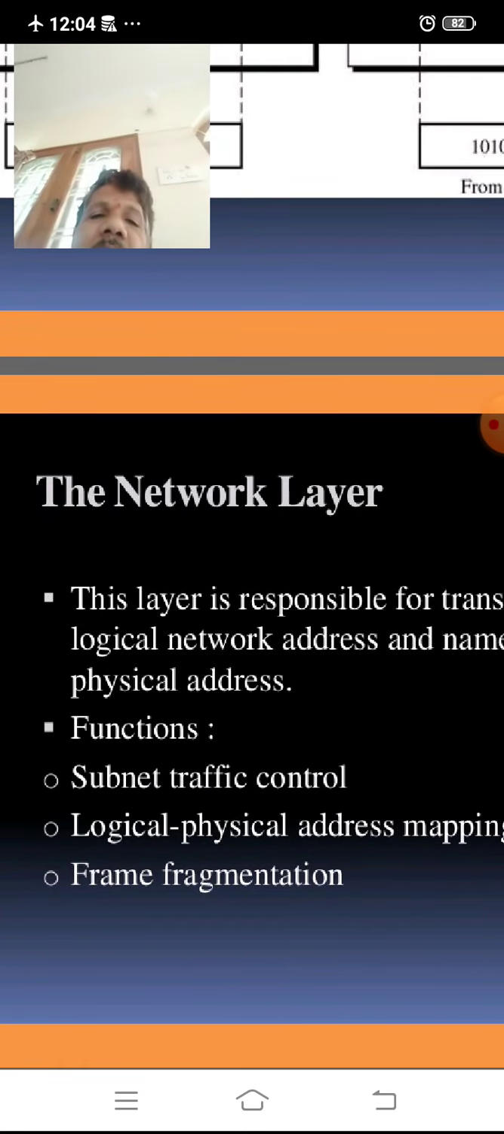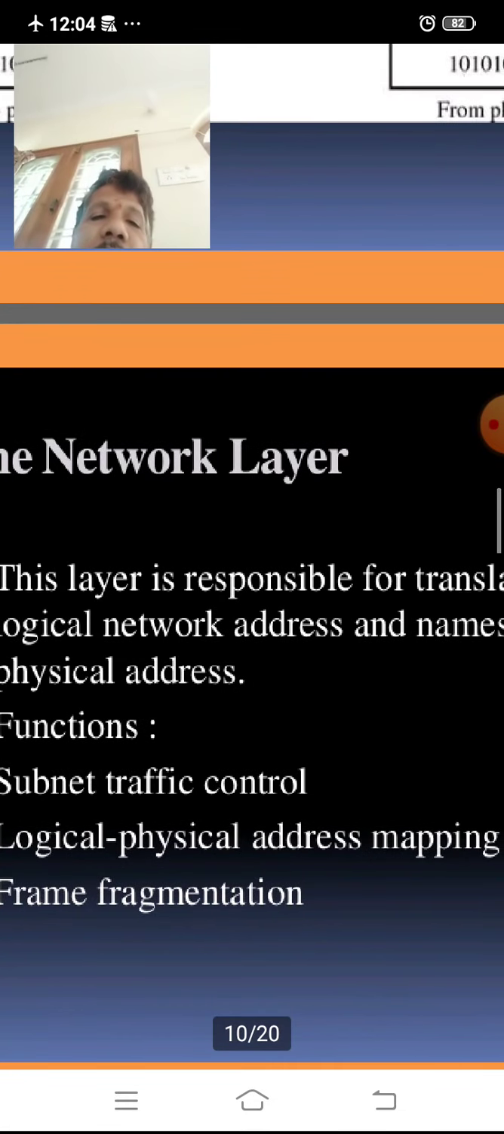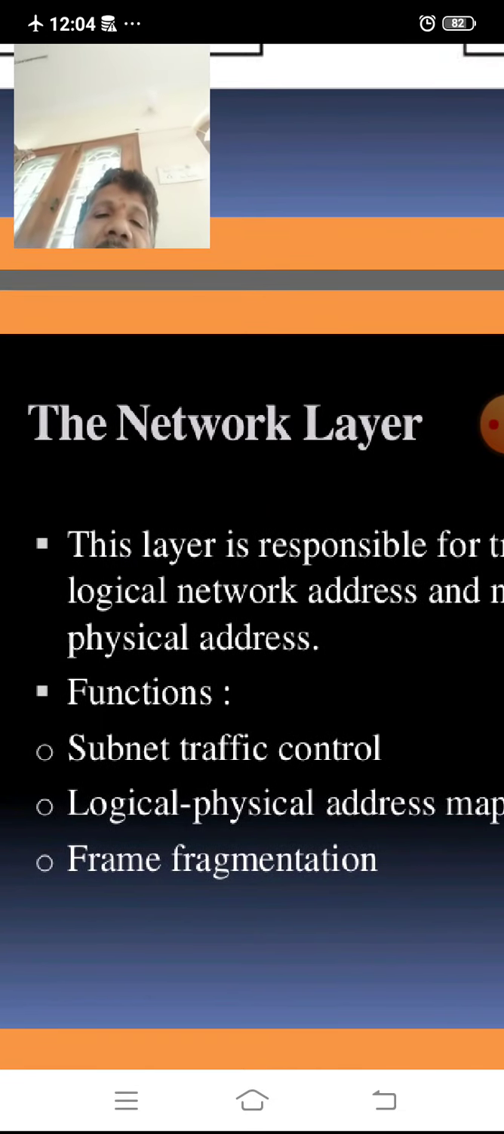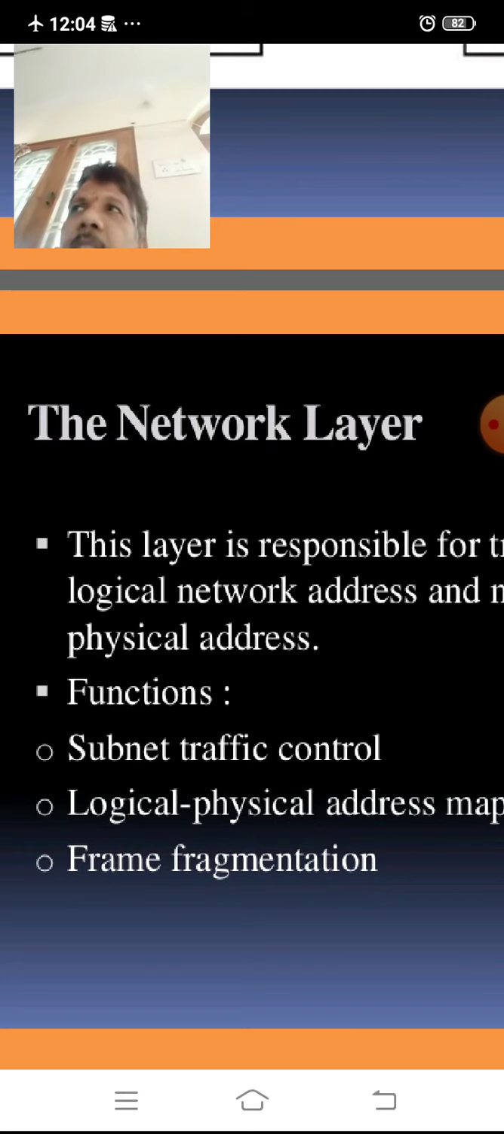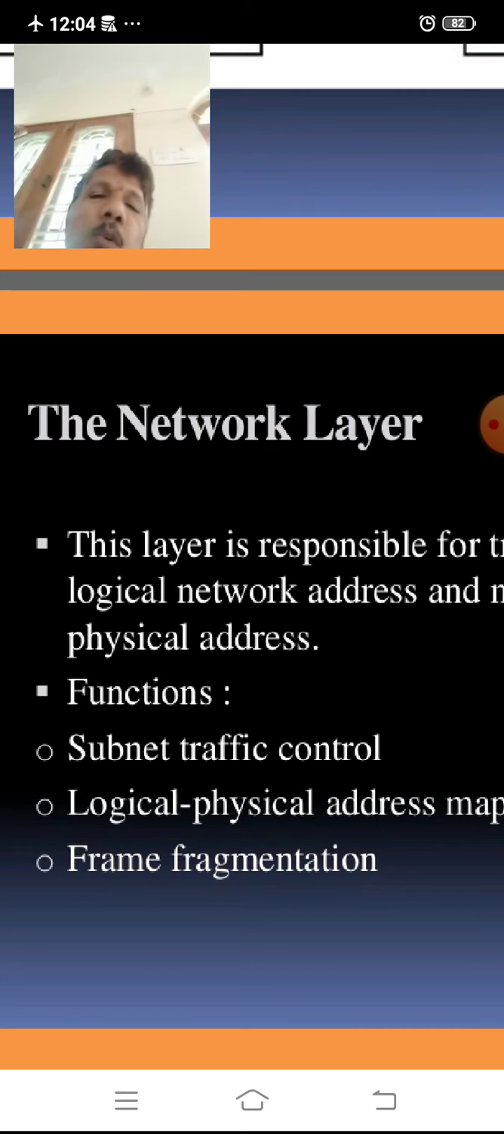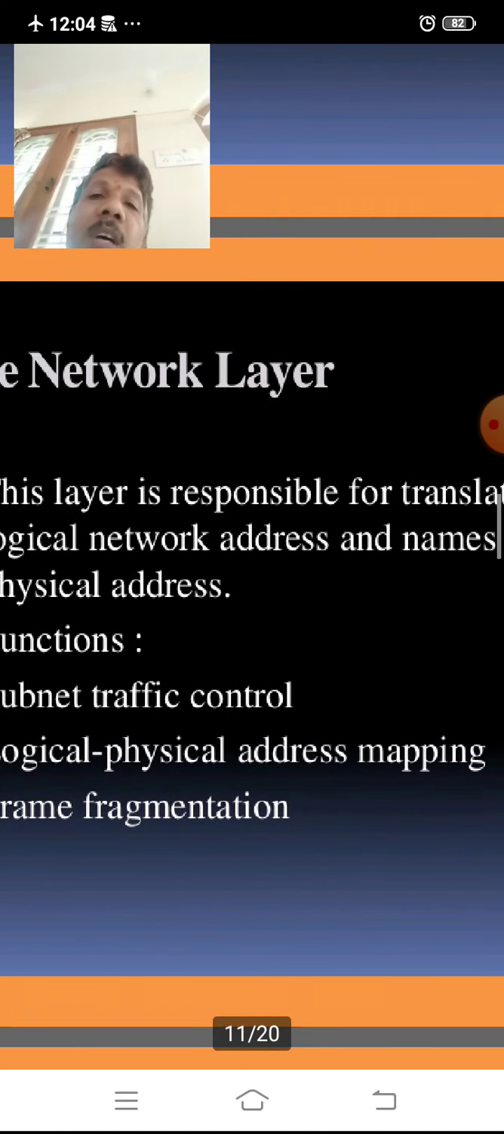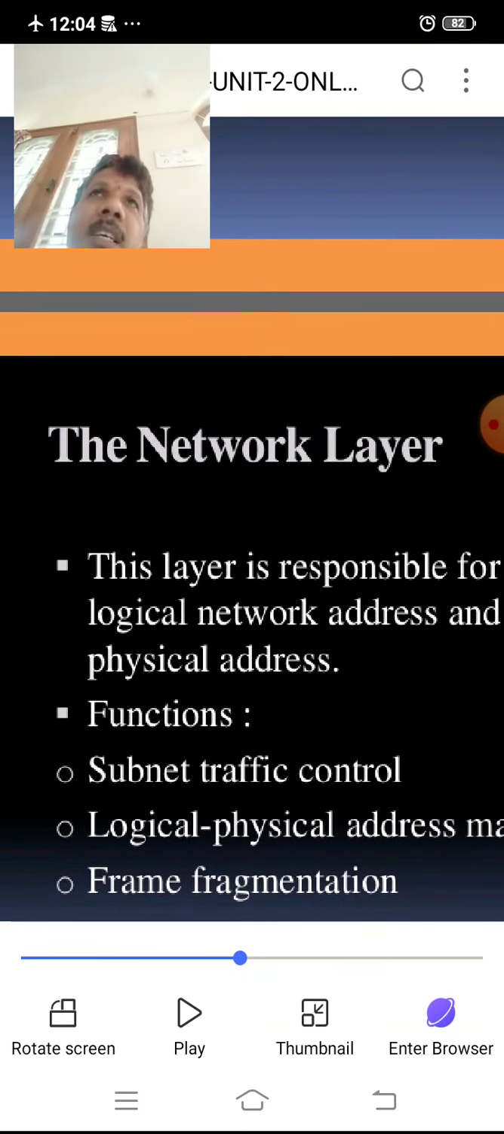Moreover, the functions are subnet traffic control, logical physical address mapping, and frame fragmentation. These are the functions of the network layer. Subnet traffic control: when data is transmitted from one network to another network, in between there are different types of subnetworks. Such subnetwork traffic must be controlled by the network layer. And logical physical address mapping is also the responsibility of the network layer only.